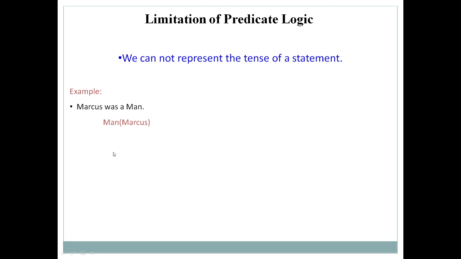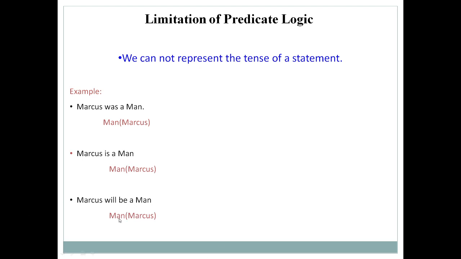Now this is a statement which is written in the past tense. Now another statement, Marcus is a man. This is a statement written in the present tense, but still its representation is the same, only your reading is different. Again we write this statement in future tense, that Marcus will be a man. Same thing we are going to write over here.